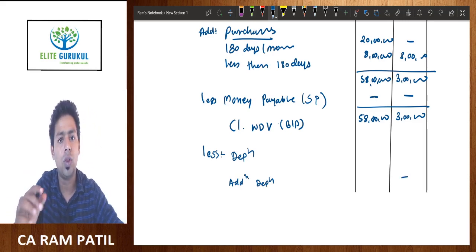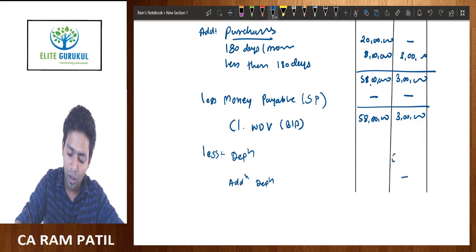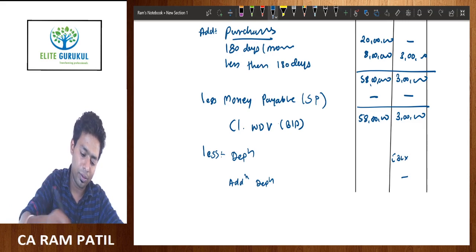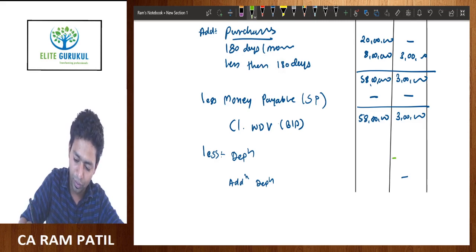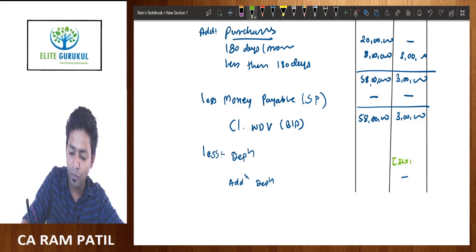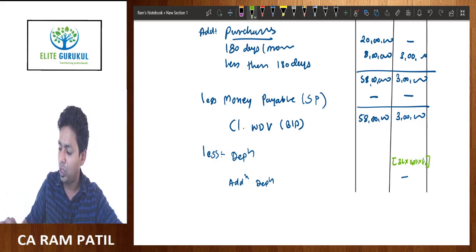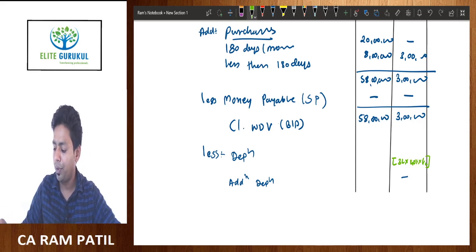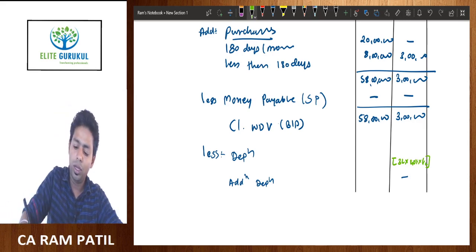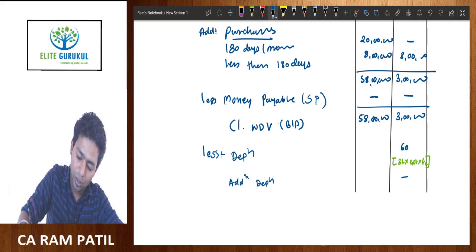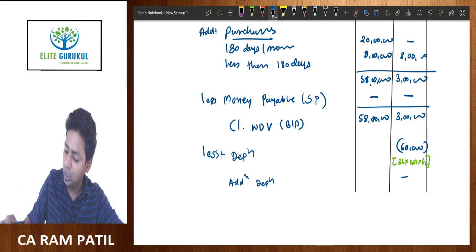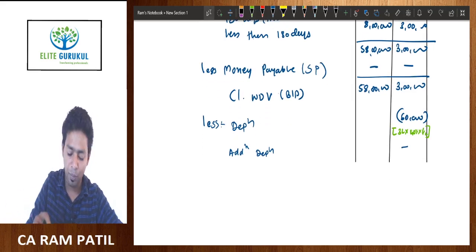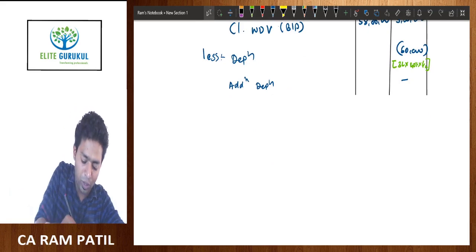So far as computer is concerned, it is not eligible for additional depreciation, but we will compute basic depreciation on it. 3 lakh multiplied by 40% multiplied by 1 by 2. So 3 lakh into 40% divided by 2 is equal to 60,000. So depreciation on computer is 60,000, and depreciation on plant and machinery we will compute in a working note, because you need to know how to present it in a working note as well.